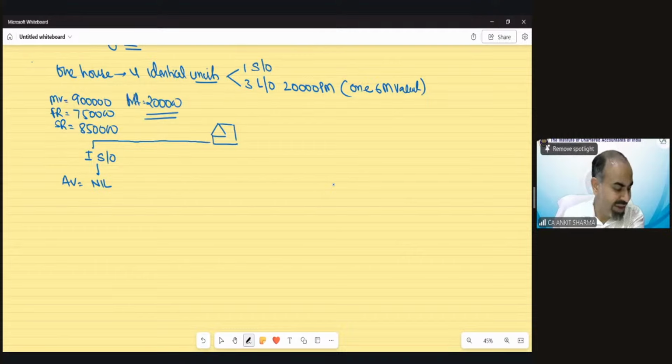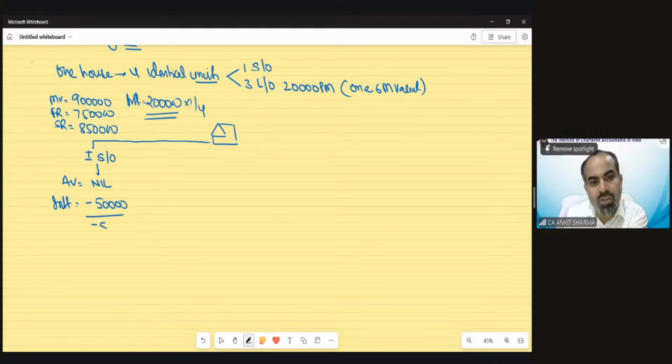So now you can see in case of house property, first is self-occupied. And in case of self-occupied, we can claim the interest, and the interest would be 1/4 because units were identical. So the interest value would be 50,000. So loss from this property would be 50,000.